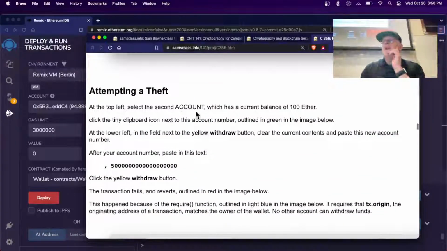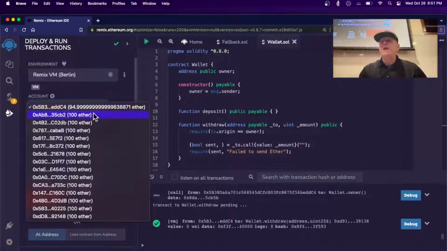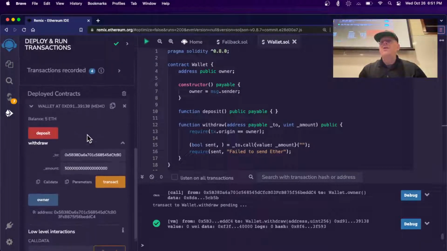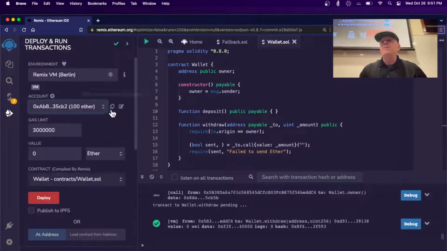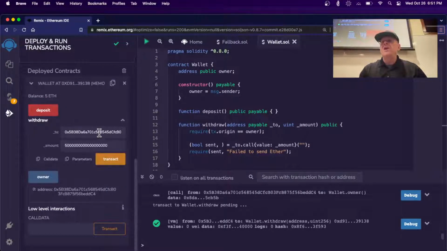we're going to attempt a theft. So if the second account tries to withdraw, they're not going to be able to do it. So I go to the second account, and I try to withdraw. I can copy this account number, and I try to withdraw some money.